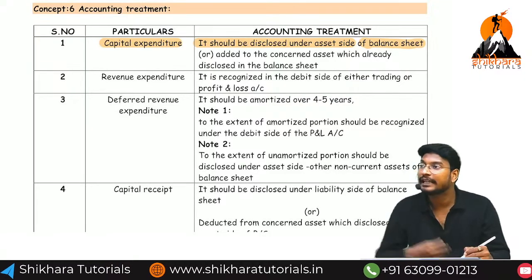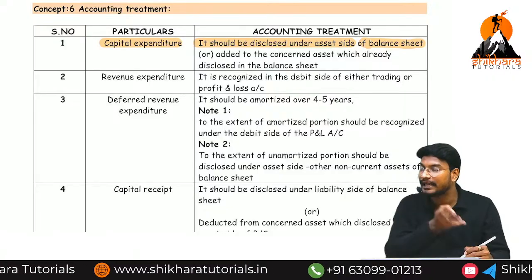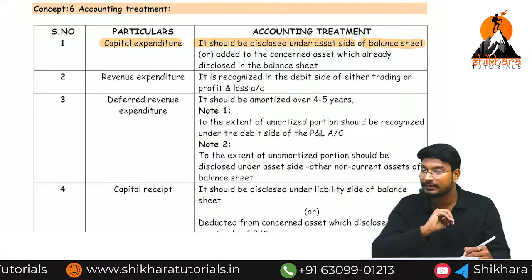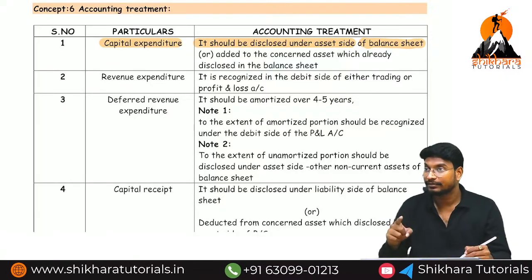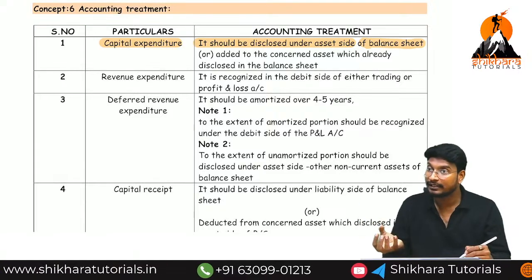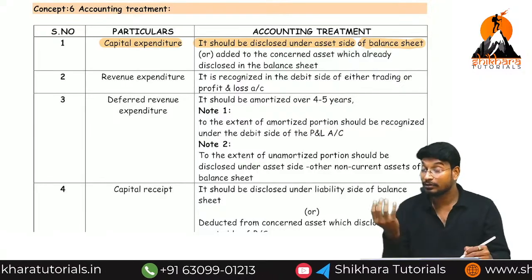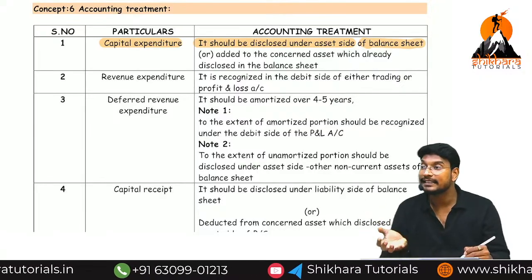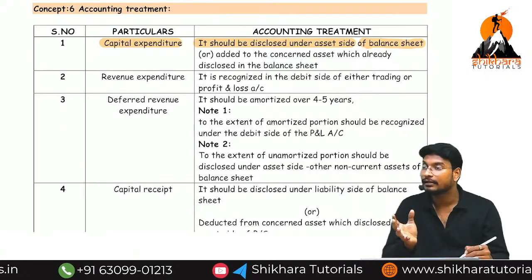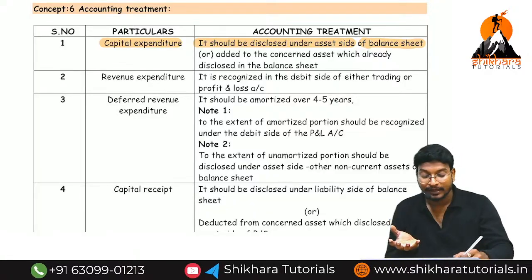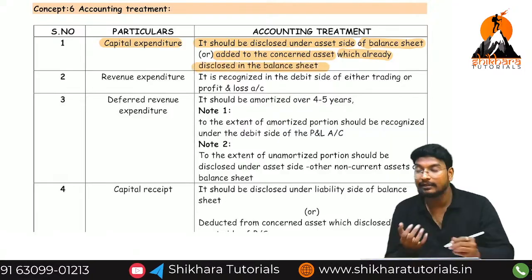What is the example? Acquisition of an asset. If we have incurred 40,000, we need to disclose that 40,000 in the balance sheet, not the P&L account. After that, there are 4 remaining points. Next one: expenditure incurred to bring the asset into its present location and condition. Those expenses are incurred for an already existing asset which we are now purchasing. At that point, the amount is added to the concerned asset which is already disclosed in the balance sheet.